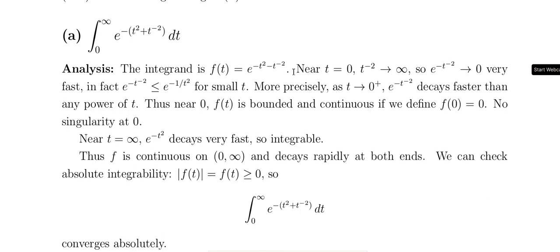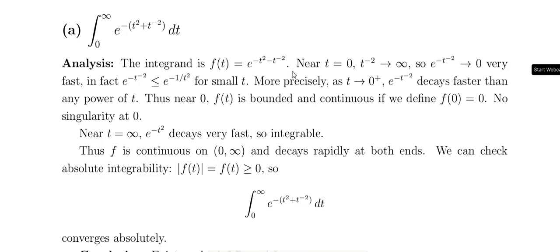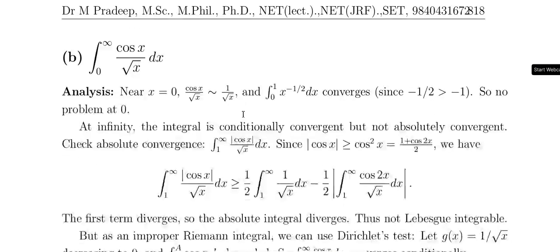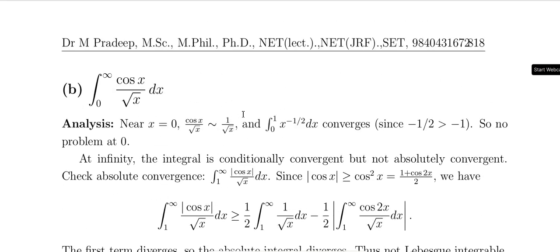This is another problem. Look at the problem a little. How to prove this in the Riemann integral and Lebesgue integral, that means improper integral and Lebesgue integral, how to prove this one.